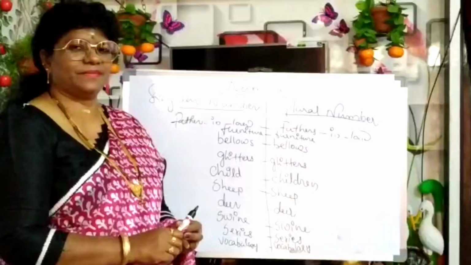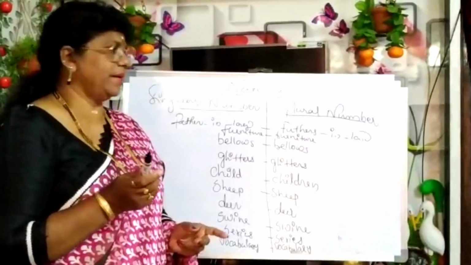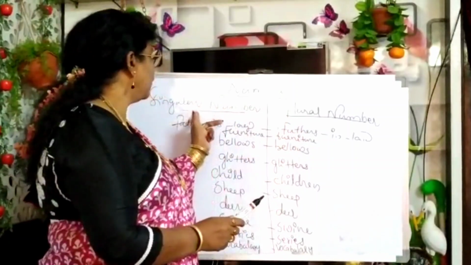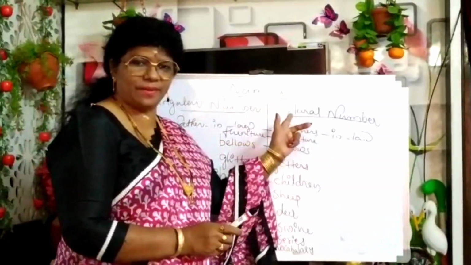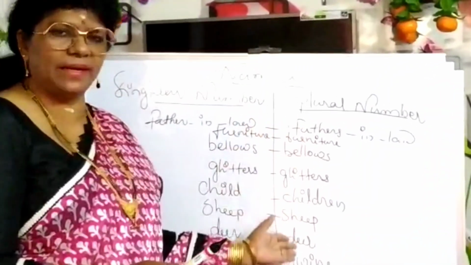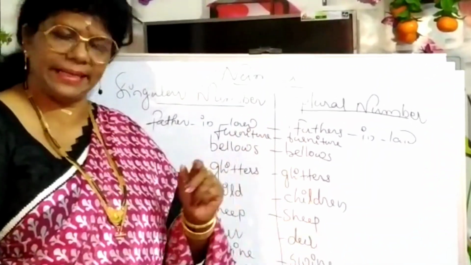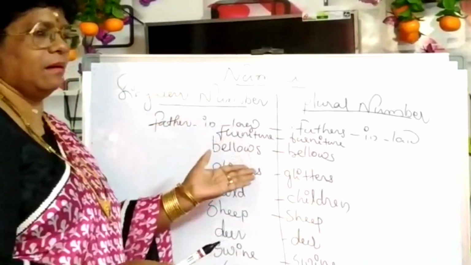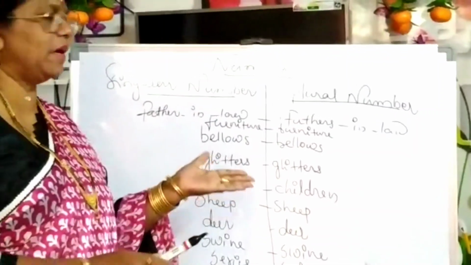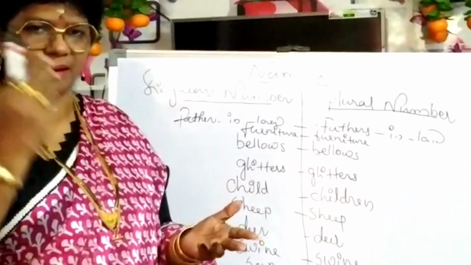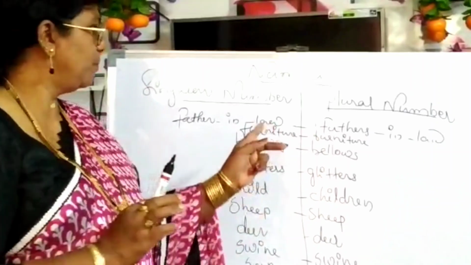Okay, next category, numbers. Singular number, plural number. See, certain singular numbers I have given here, certain plural numbers I have given here as examples. Father-in-law, fathers-in-law. Commonly we say father-in-laws, mother-in-laws, sister-in-laws, brother-in-laws. It's wrong.